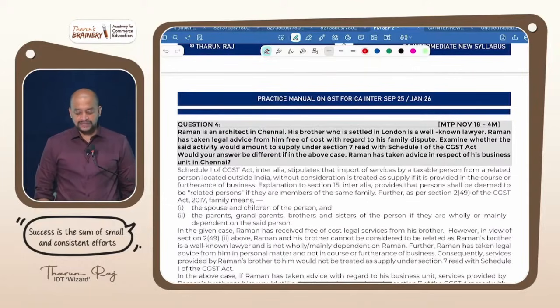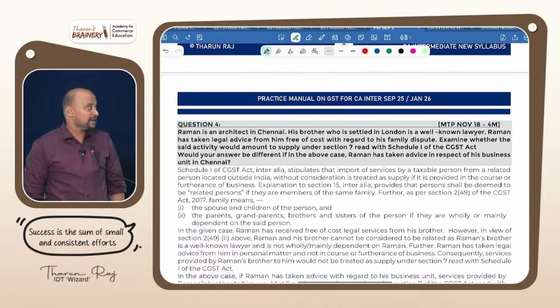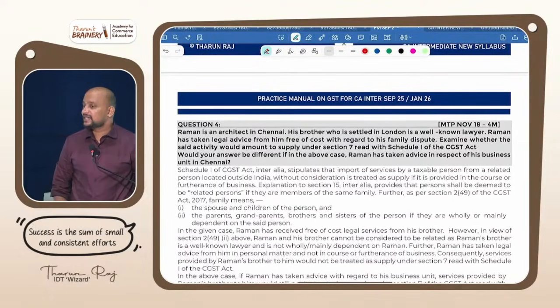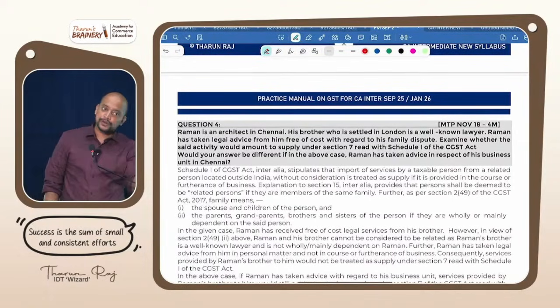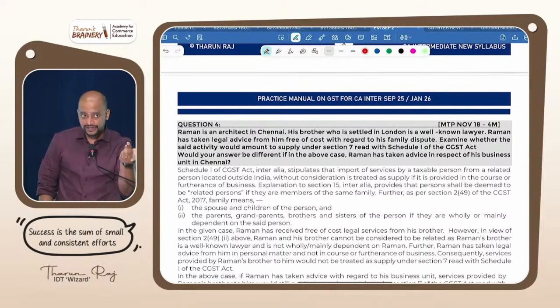Examine whether the said activity would amount to supply under section 7 subsection 1. Why is it not treated as supply? It is not a supply. Any point you can write: either you can write it is not in the course or furtherance of business, or you can write that it is not import of service from a related person.